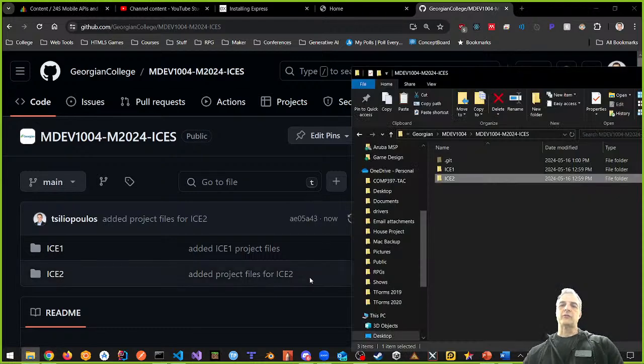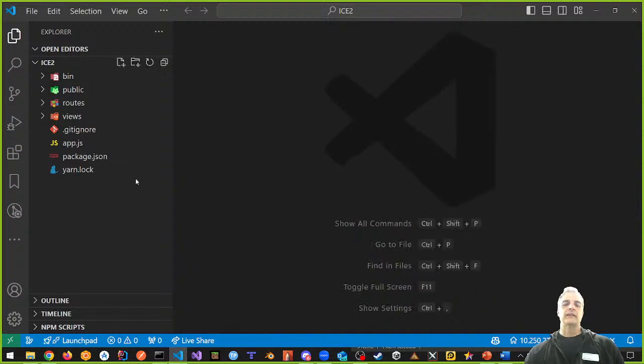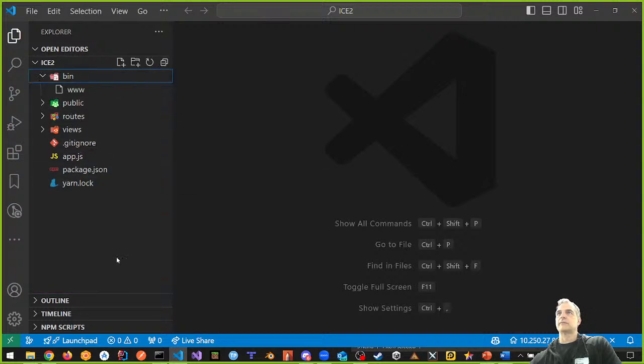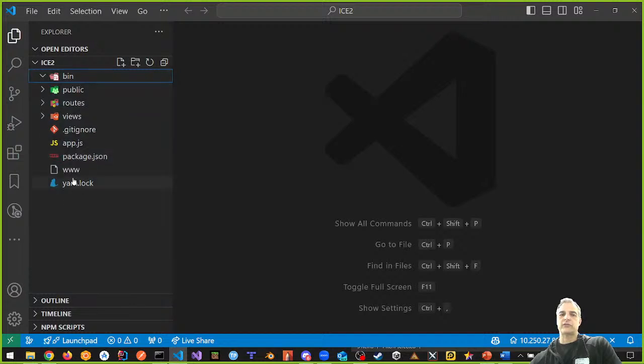Next, let's take a look at what we did last week so we can review what we came up with. Last week we had this structure, right? Bin, public, routes, blah, blah. This is ugly. We want to make this nicer. Here's the first thing I want you guys to do for this one. Go into your bin folder, take your www folder and drag it out over here. That's number one, first step. www is out here. Okay?